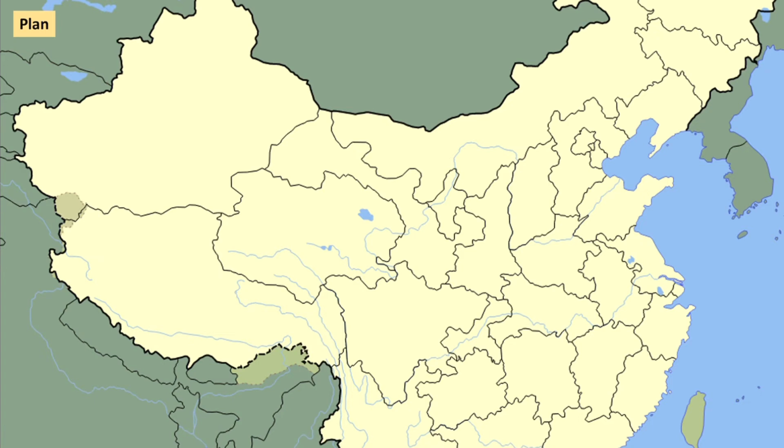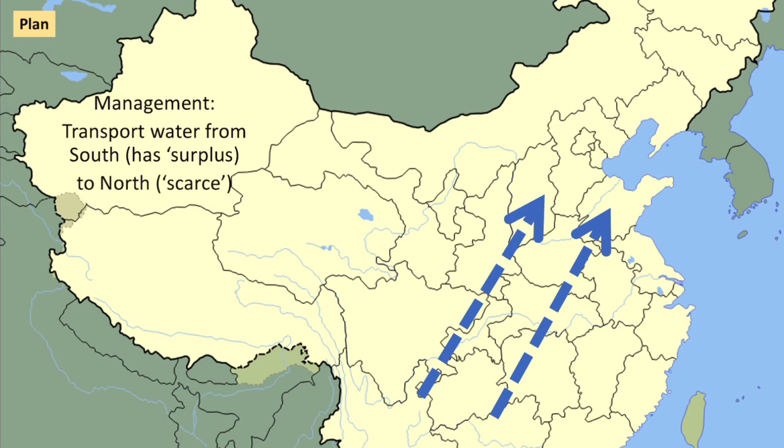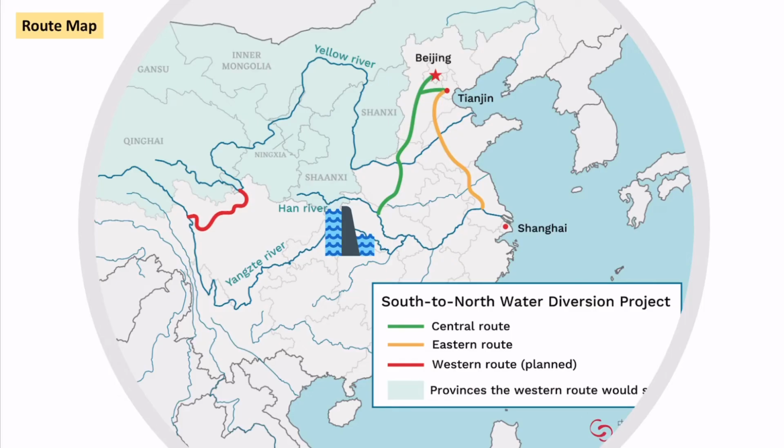However, that's not where all the water is actually being precipitated. A lot of it actually happens in the south. And so we can say the area of surplus is where we need to move the water from, the south to the north. So the whole idea of the South-North Water Transport Project is to move water from an area of surplus, the south, to the north where it's scarce and in high demand. So they've built these huge canals, a combination of canals. I've put on here the dam where the Yangtze River is, and they're moving water from the Yangtze and tributaries of the Yangtze. They planned to build three routes.